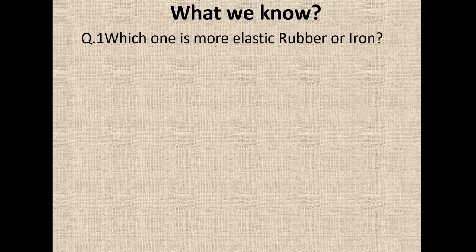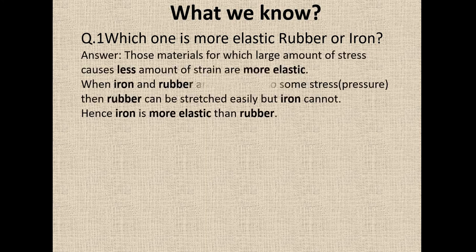Which one is more elastic, steel or rubber? You may say that rubber is more elastic than iron, but that is not true. Iron is more elastic. Why? Those materials for which a large amount of stress causes less amount of strain are more elastic.